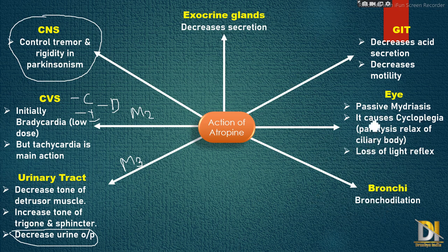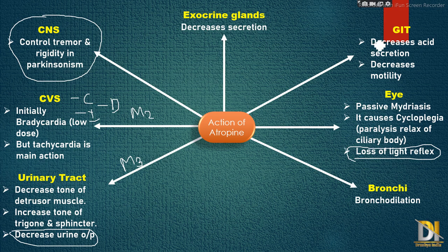Then next, on the eyes, it causes passive mydriasis. In classification we have seen that it causes mydriasis, meaning dilation of the pupil. Then it causes cycloplegia. Cycloplegia is a term which indicates paralysis or relaxation of the ciliary body. The ciliary body is part of the eye which is responsible for the attachment of the lens. Then loss of light reflex.